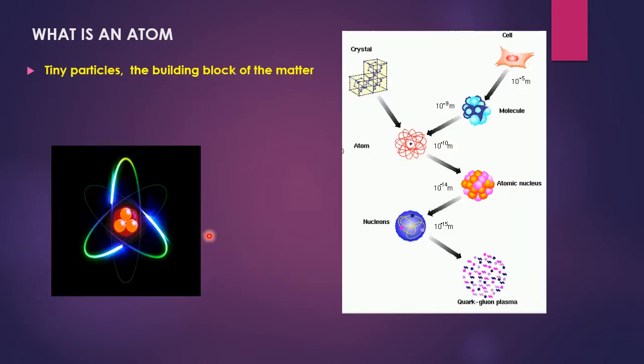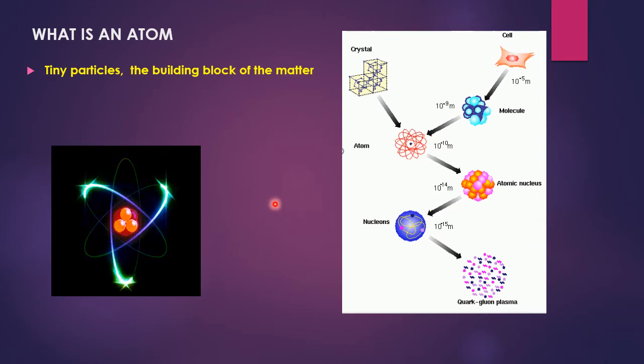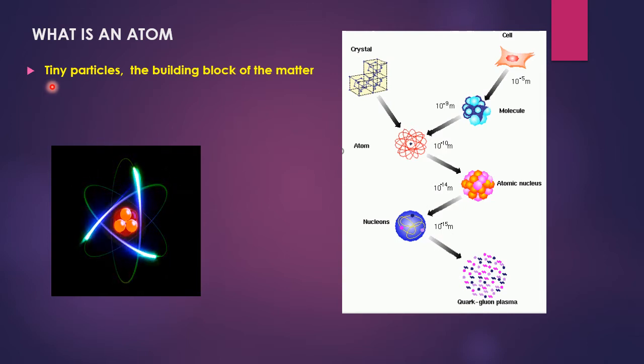What is an atom? An atom is a small particle that is the building block of matter. As you have seen, the building block of a huge building is a small brick. In the same manner, the atom is also a building block of matter. It is such a small particle that we cannot see it with naked eyes. We cannot even imagine or compare it, because when we cannot see it, how can we compare? So it is a tiny particle and the building block of matter.